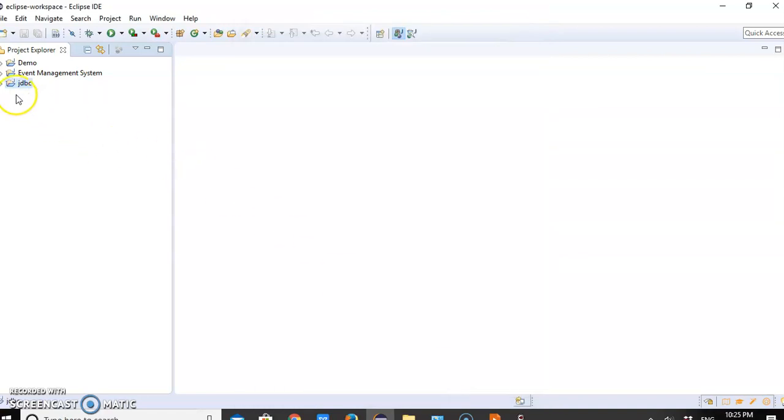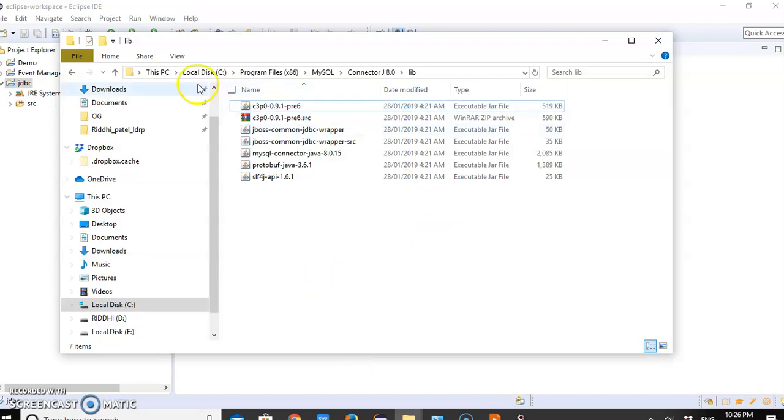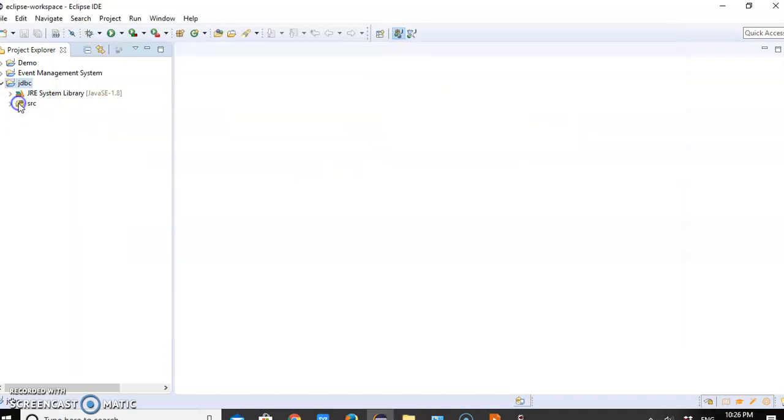Here you can see our new JDBC project has been created. In it, the source folder and JRE System Library folder are here. In the source folder, we need to load the driver which we have downloaded, right? So open this folder, select this connector, the MySQL connector Java of the particular version, and just drag and drop it to the source folder.